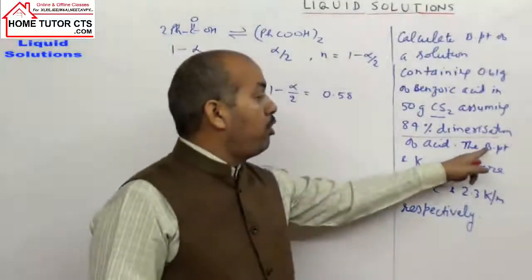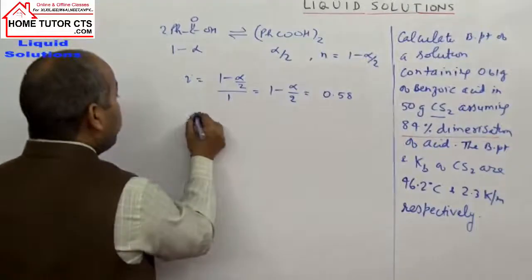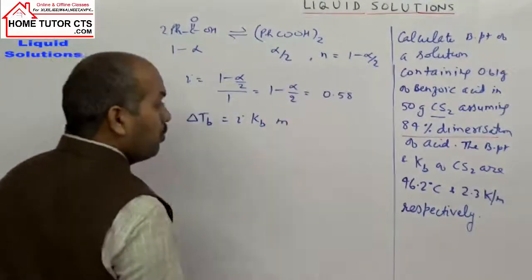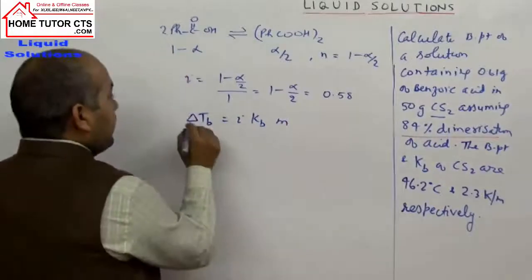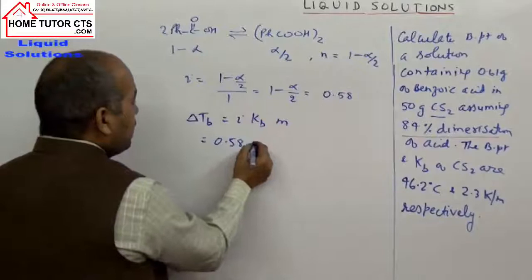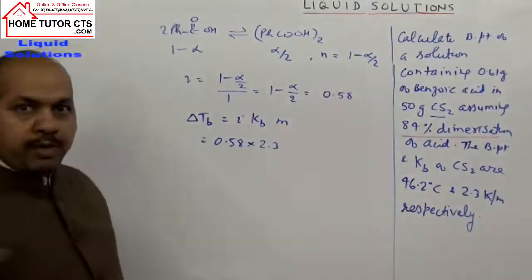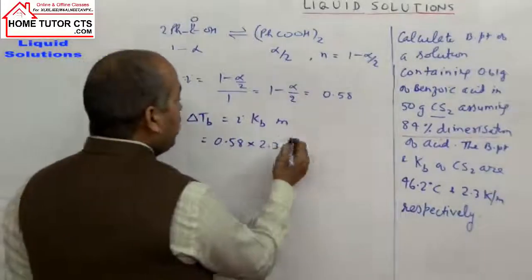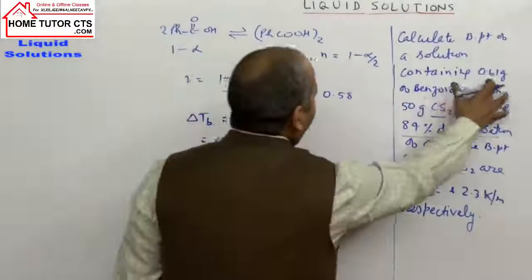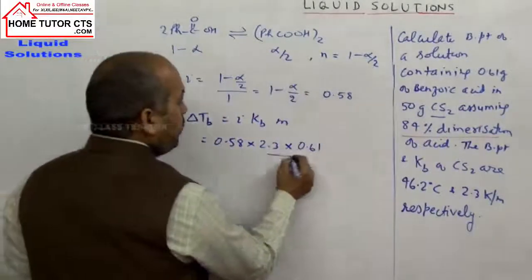Question given on the boiling point elevation. So in this case we can first find delta Tb is equal to i into Kb into molarity. You have to find delta Tb. i is given as 0.58. Kb for solvent is given, 2.3. Whatever is given, we will take the value of Kb directly. Molarity you have to find. It is indirectly given. How? Weight of solute 0.61 gram by molar weight of solute.